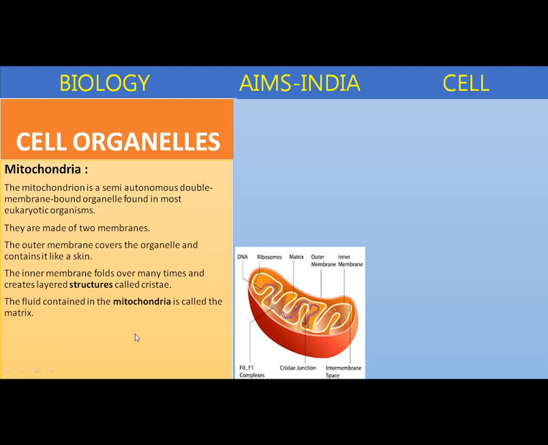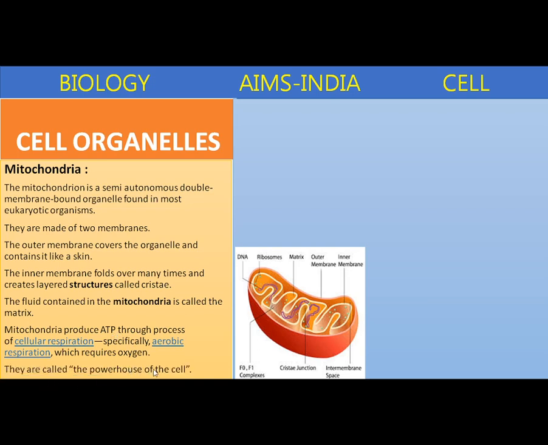And the inner membrane is filled with a fluid called matrix. If you see the function of mitochondria, it is the site of cellular respiration, where aerobic respiration takes place and releases energy in the form of ATP. Hence, mitochondria is called the powerhouse of the cell.